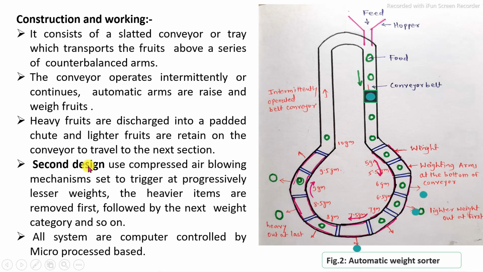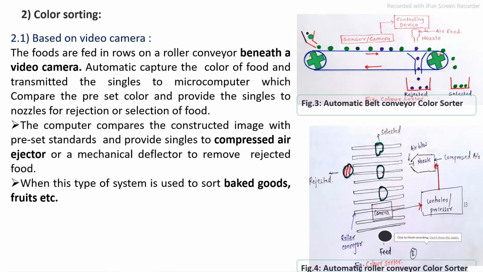The second system uses a compressed air blowing system to remove the specific weight material from the conveyance system. A number of designs are available. This is the simple method of the separation of food on the basis of their weight.